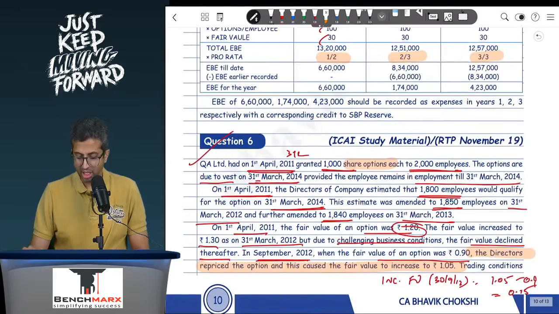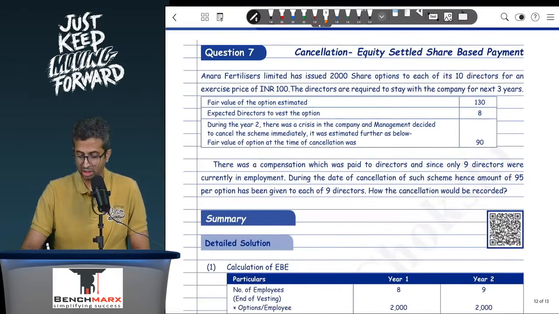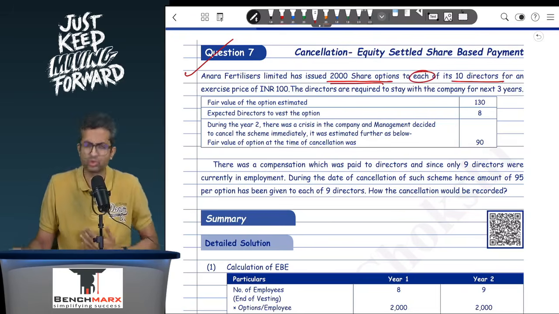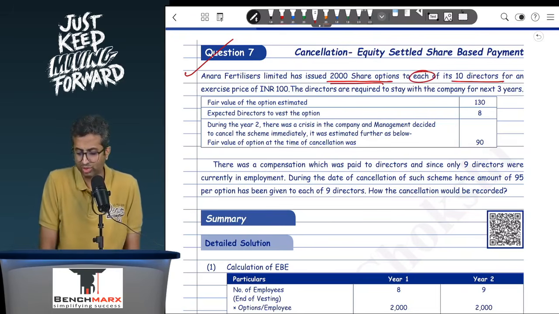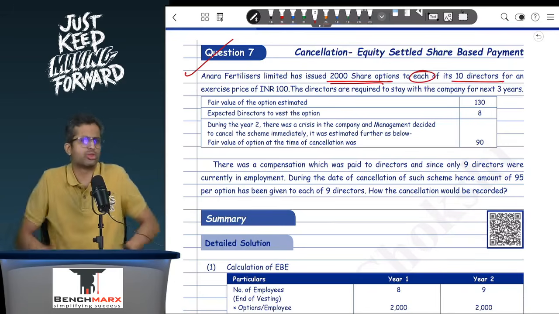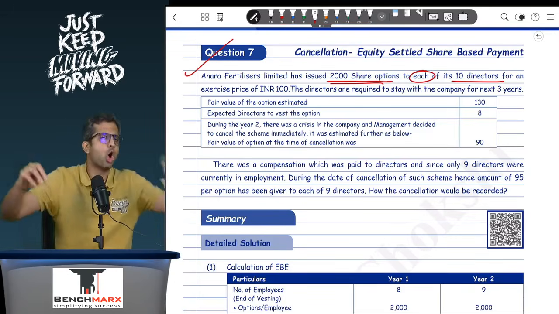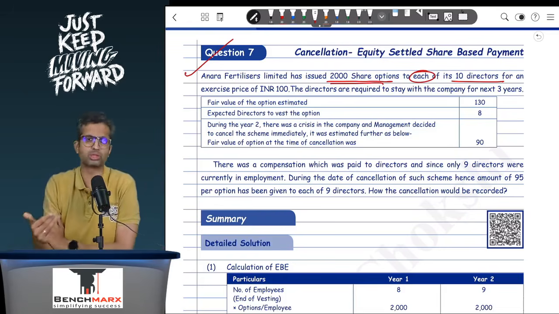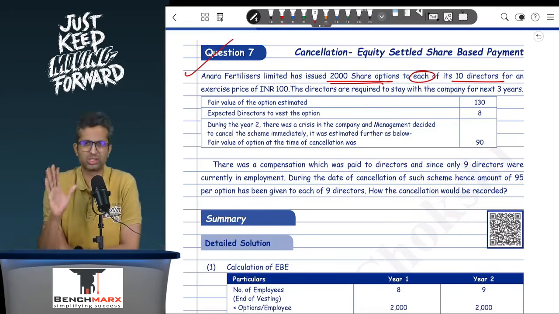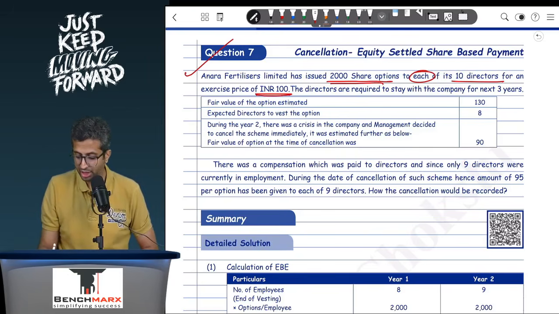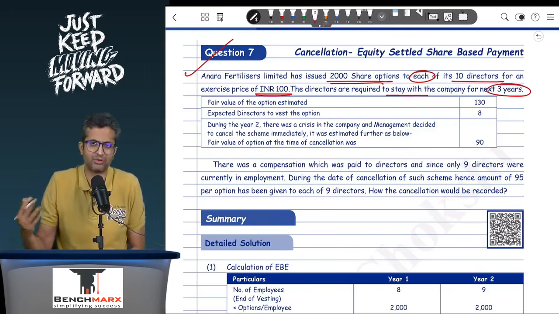Okay, so this is regarding question number 6, and then you have another question which is on cancellation. Now, Anara Fertilizers has issued 2000 share options to each of its 10 directors. In the study material language, they just mentioned 2000 share options to its 10 directors. A similar sum had come in the exam where they had given 2 alternative solutions. You can assume 2000 to each of the directors or 2000 per director. The Institute's study material solution is 2000 for each of the directors, so we have just kept that constant. Let us assume this is 2000 to each of the directors. For an exercise price of 100, the directors are required to stay in the company for the next 3 years. So the vesting period is 3 years.